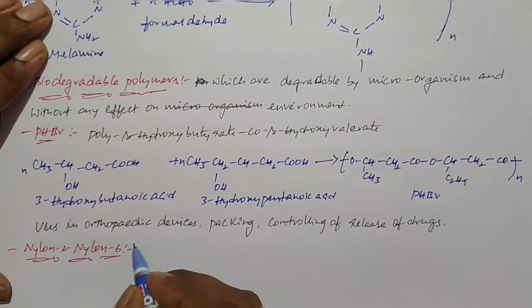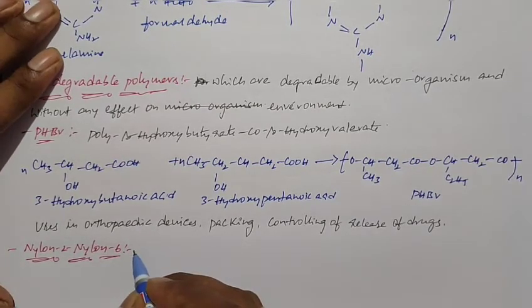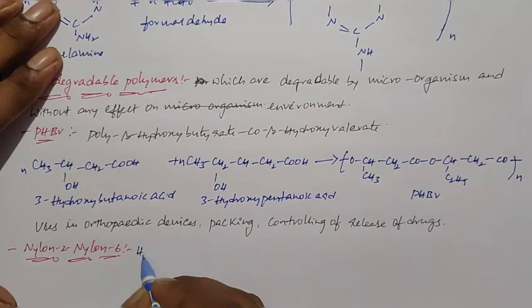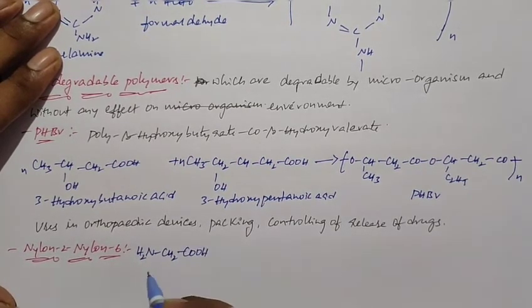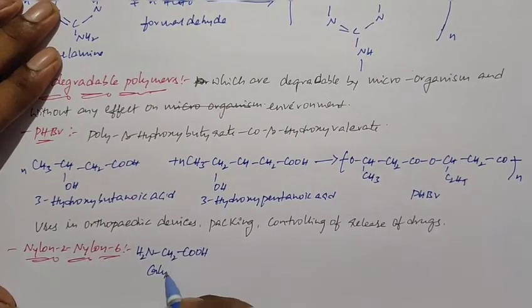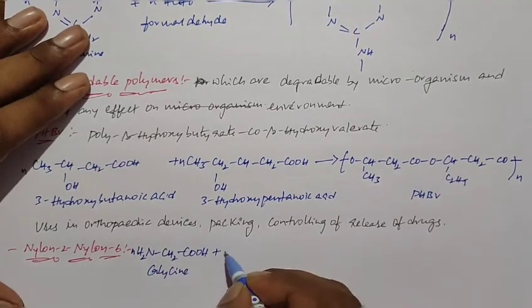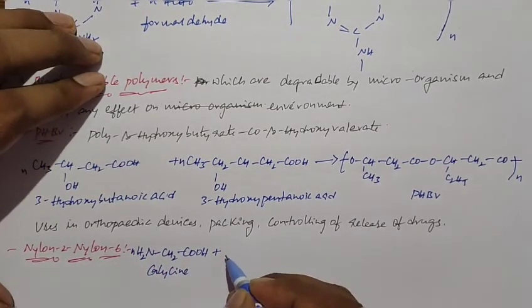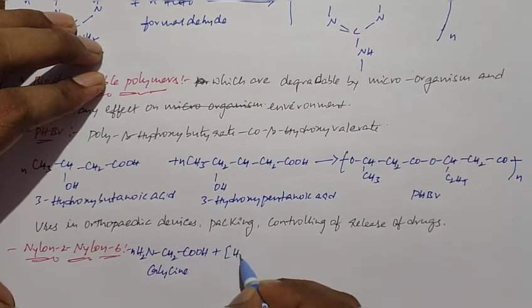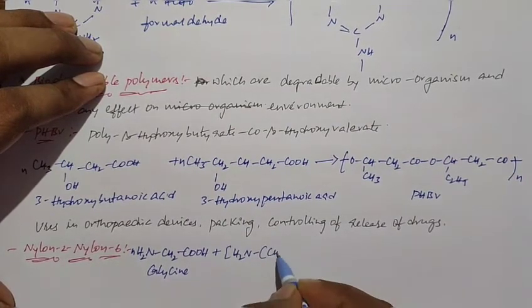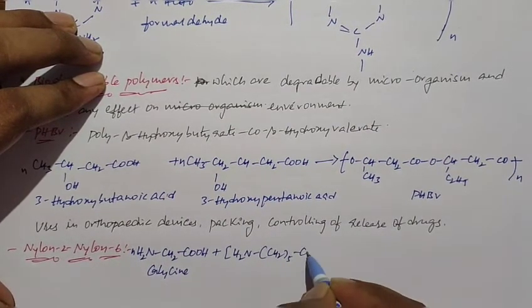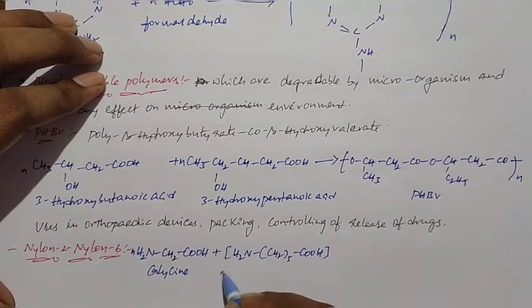So if you take the glycine, H2N CH2 COOH, this we call glycine. So when glycine undergoes polymerization with aminocaproic acid, so this is aminocaproic acid.